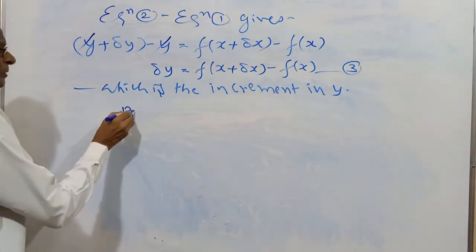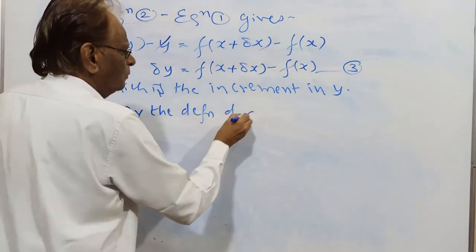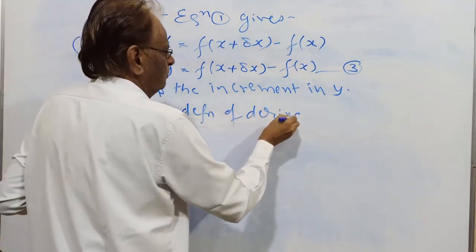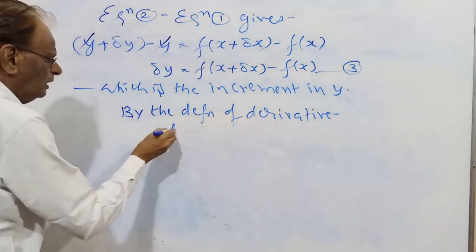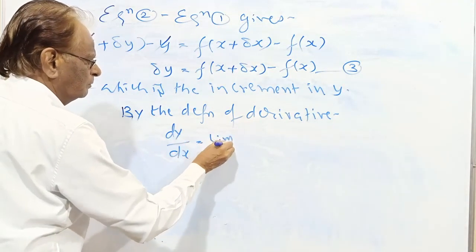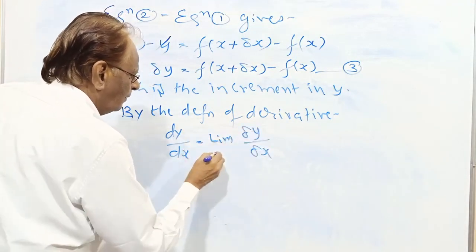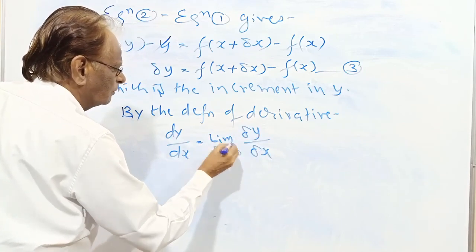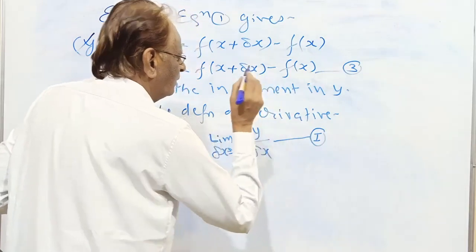By the definition of derivative, dy by dx equal to limit of delta y by delta x when delta x tends to 0. This we have already seen as the definition of derivative.